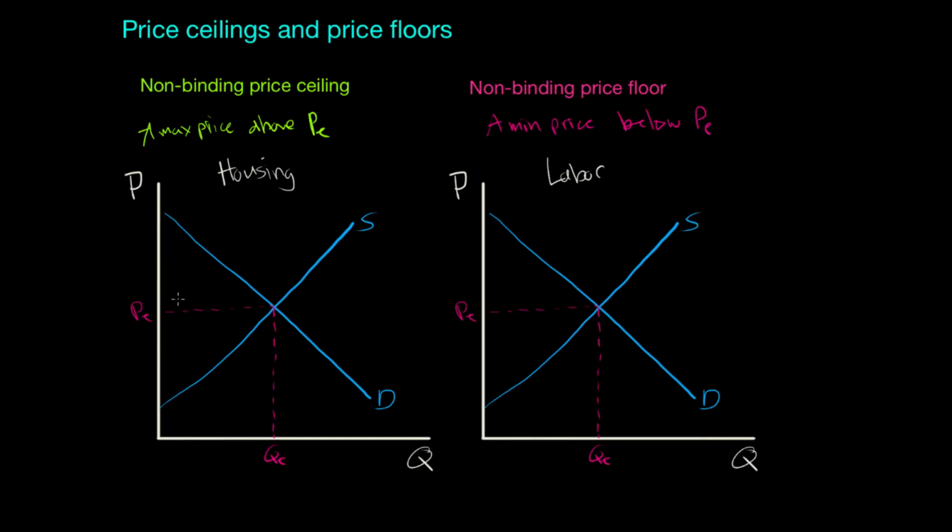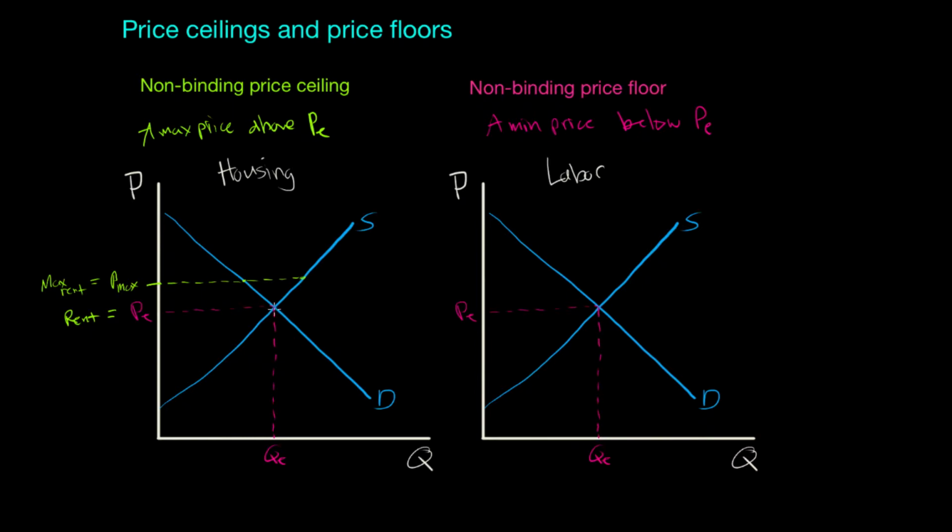What if the government were to impose a maximum rent that was higher than the equilibrium rent in the market? This is our equilibrium rent for housing. And the government decides to set a maximum price, we'll call this P max, set above this. This would be the maximum rent. The goal, of course, is to help low-income households, to help those who would otherwise struggle to afford housing. So government sets a maximum price above equilibrium. The question is, what impact will this have on the quantity supplied and the quantity demanded? And the answer is no impact. There will be no impact because the current equilibrium price is actually lower than the maximum price. So the maximum is what we call non-binding.